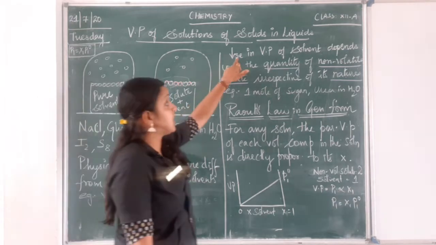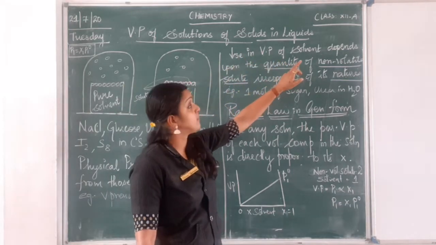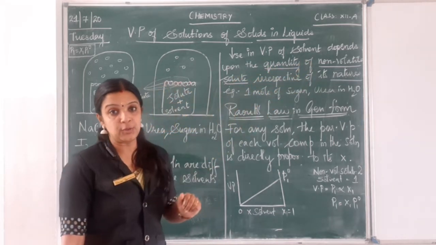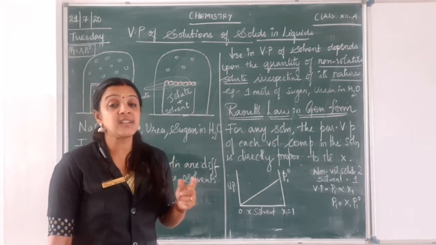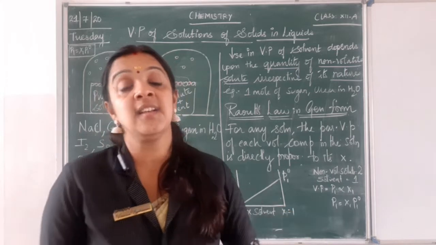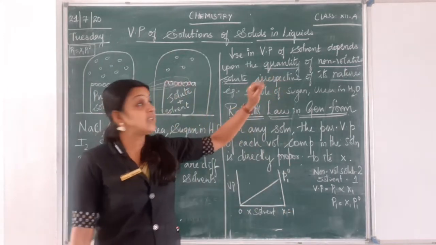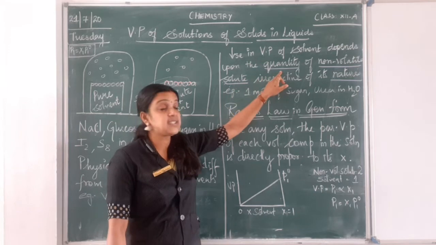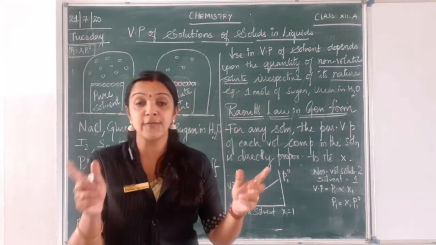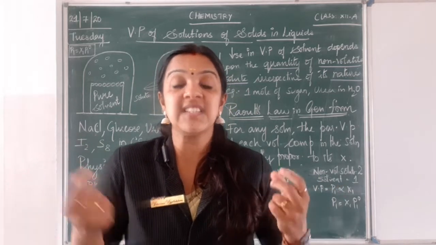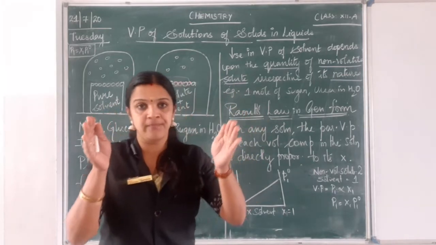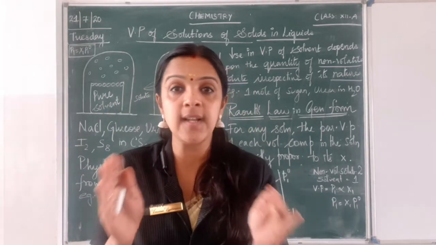Now, the decrease in vapor pressure of the solvent depends upon the quantity of non-volatile solute. This is an important thing that we should understand, children. Whenever I say there is a decrease in the vapor pressure, it is affected by quantity and not its quality. There is a difference. What is quality? Quality means its nature, how it is, right? But quantity is how much, how many. So that plays a very important role.